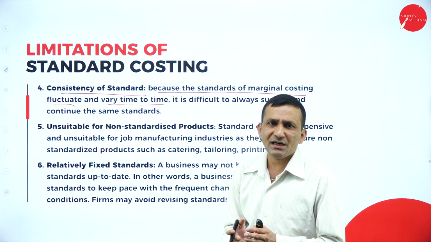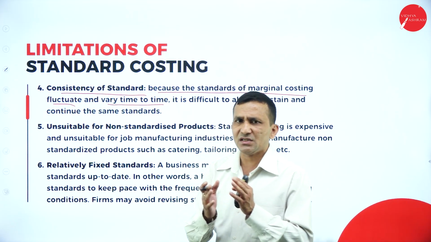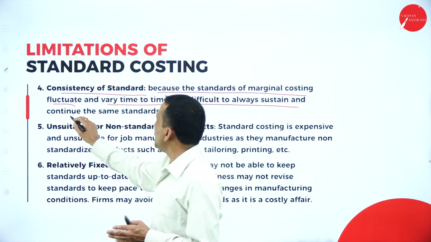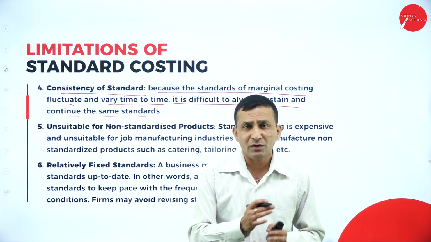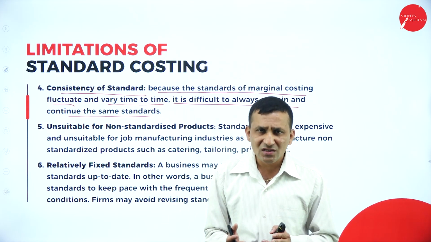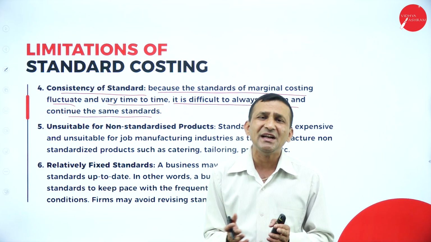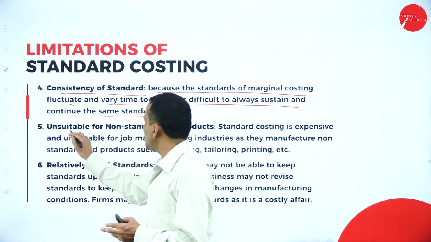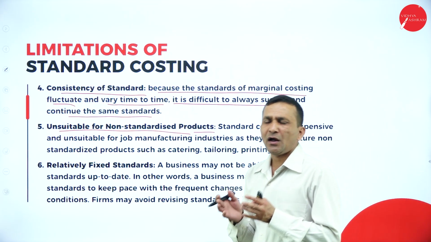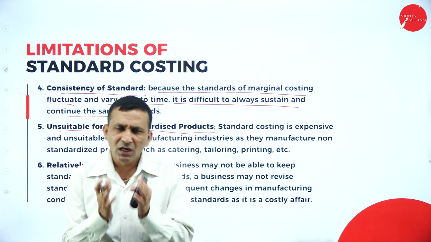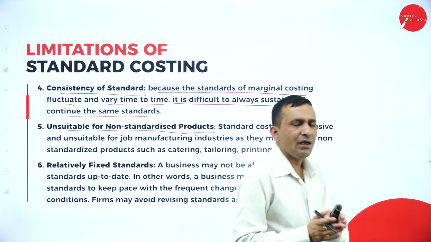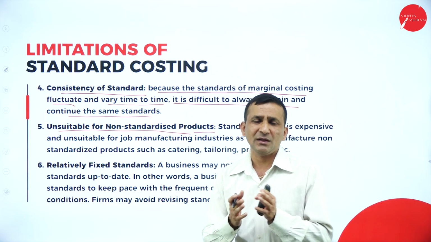But in case of standard costing, once you fix it, you have to follow the same. It is difficult to always sustain and continue the same standard. It's not possible, because there is a lot of change: material values, labor cost also increasing, other overheads, unpredictable in nature, right? So it is unsuitable for non-standardized products. In case of standardized products, of course we can predict how much standard material and standard labor are required, even the overheads involved in the production process.